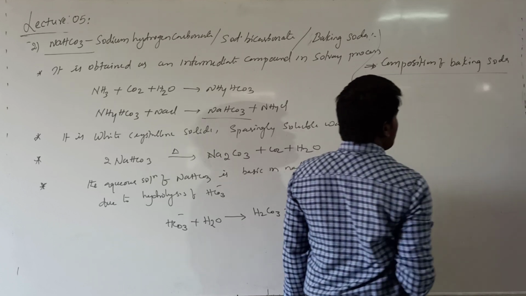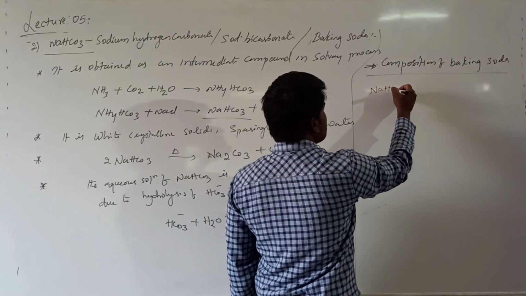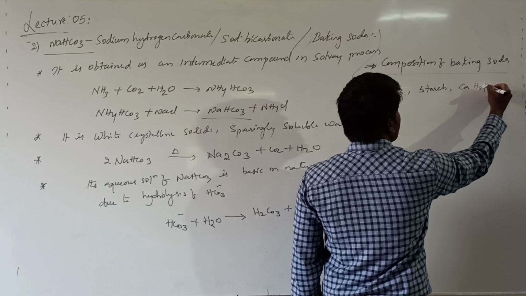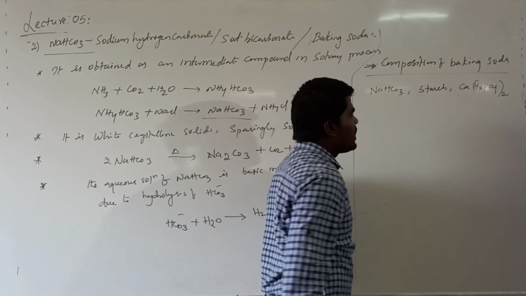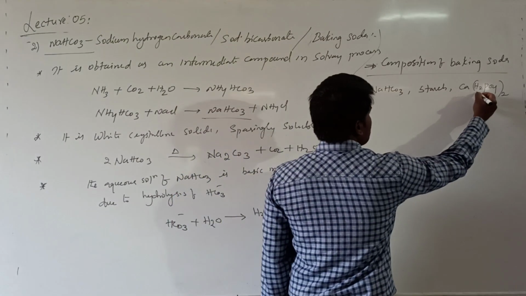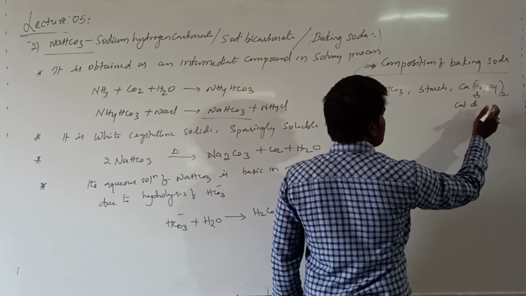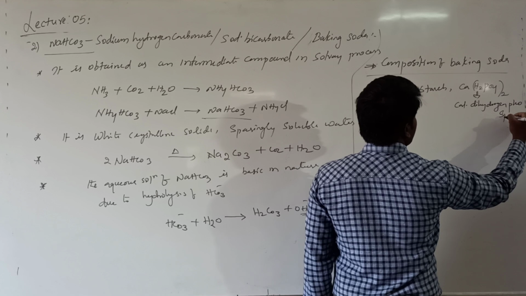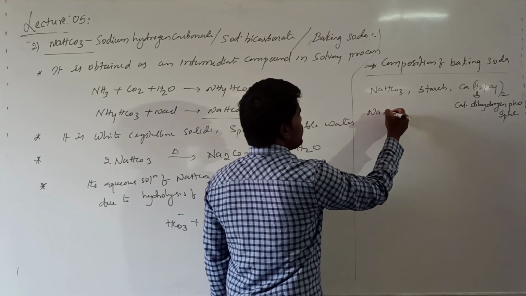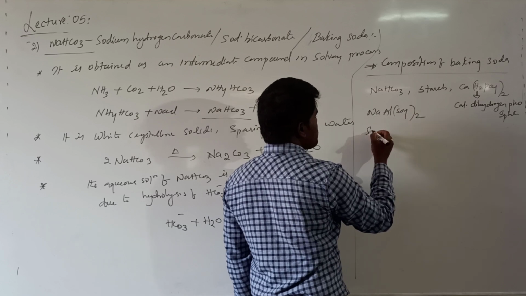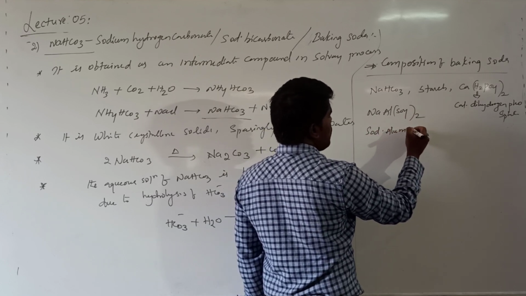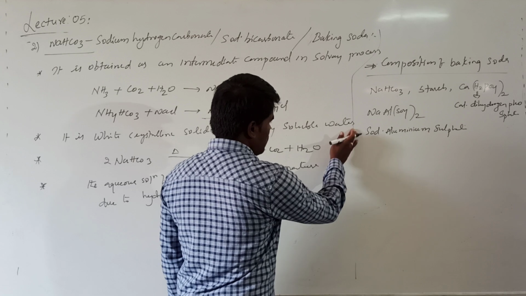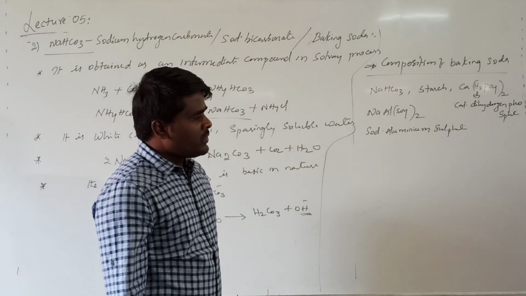Baking soda generally consists of sodium hydrogen carbonate, starch, and calcium dihydrogen phosphate, along with sodium aluminium sulfate. This is the general composition of baking soda.